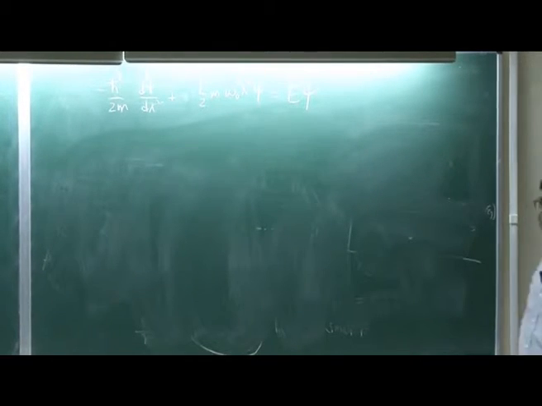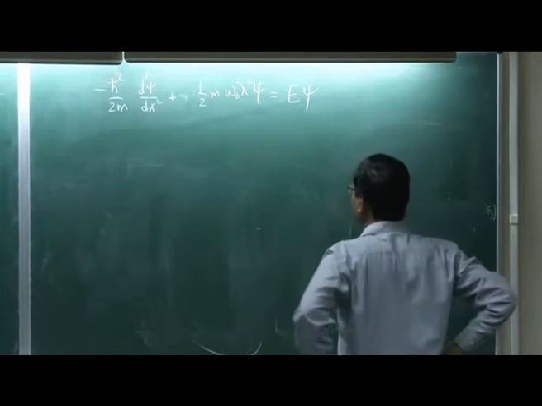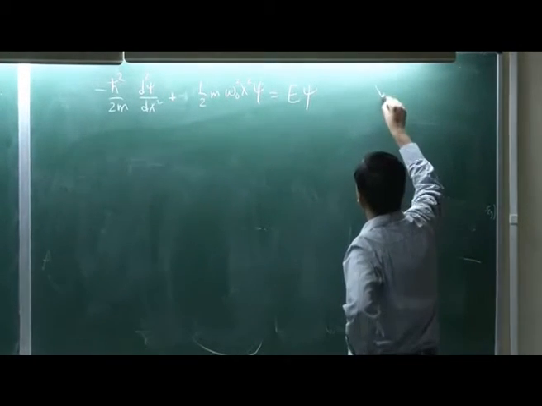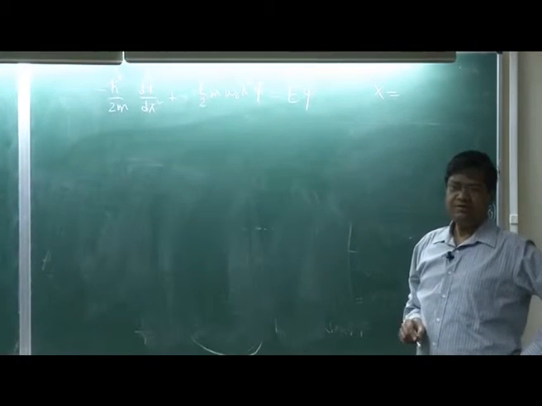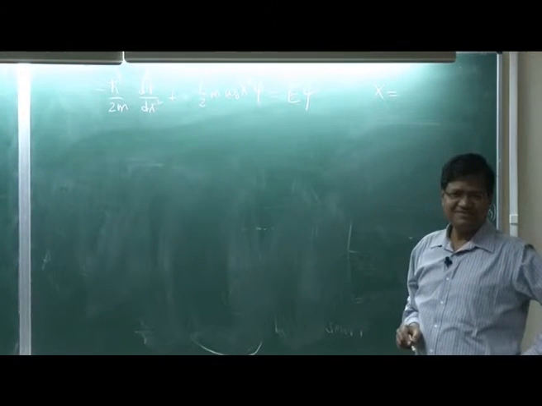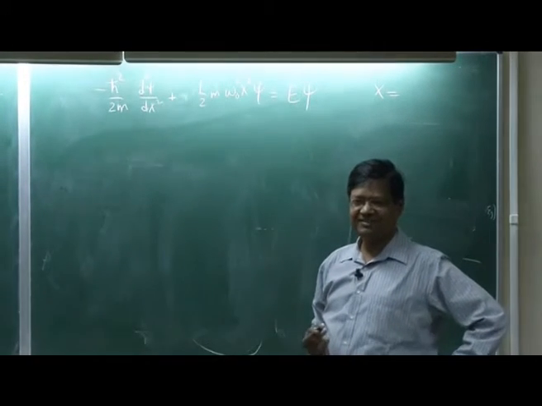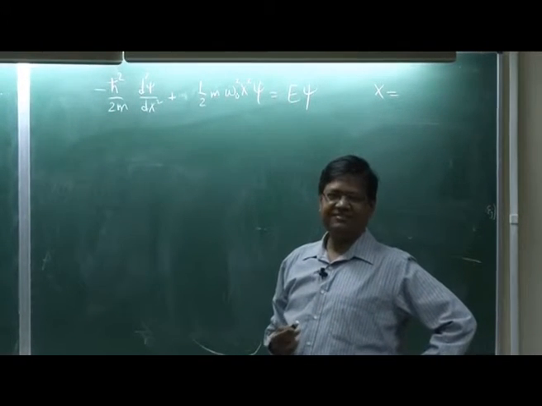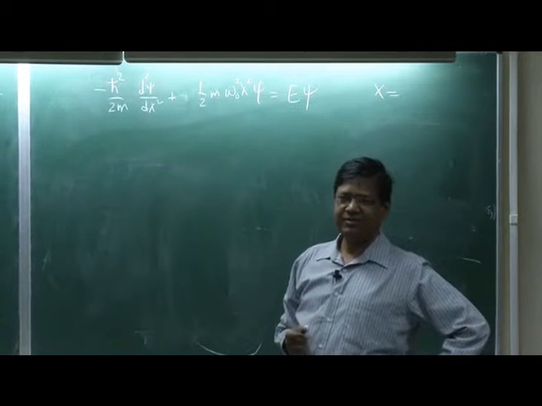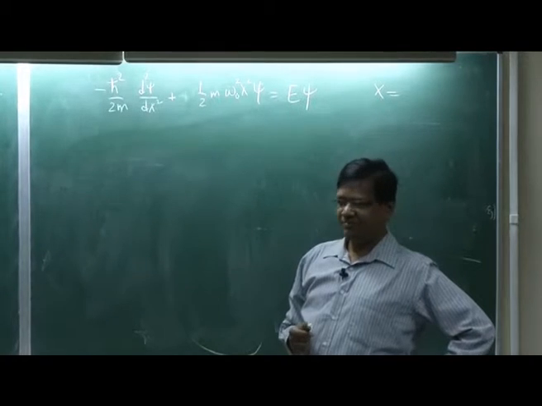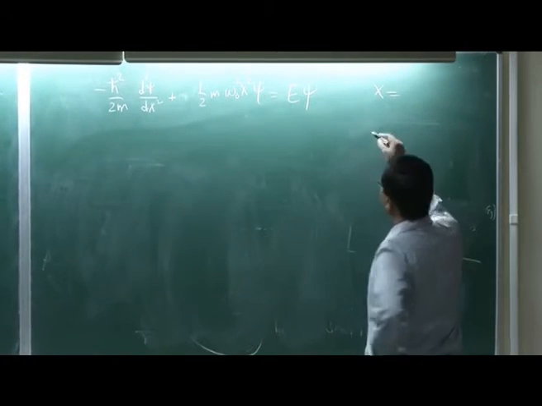So what should I do? Length scale. So how do I get the length scale of this problem?